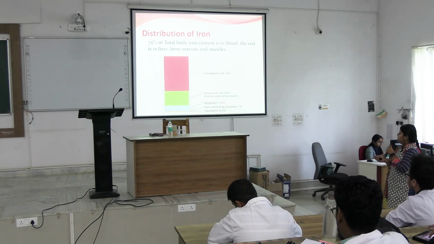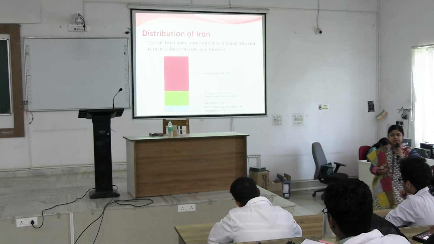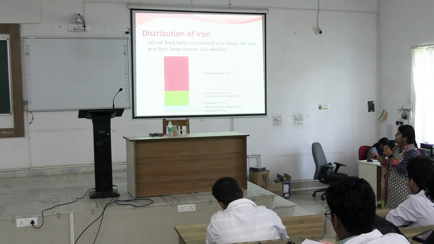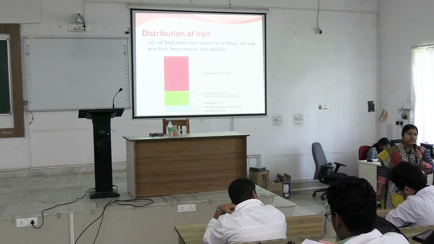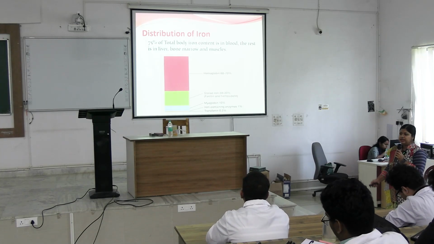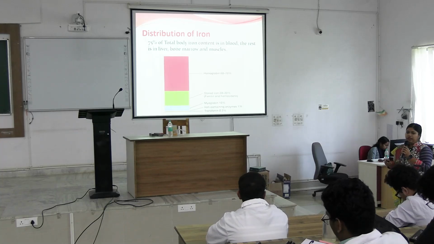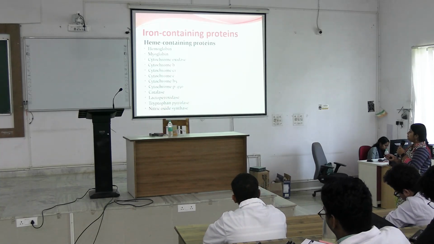In myoglobin 10%, ferritin and hemosiderin 20 to 30%. It varies, but approximately 75% of total body iron is in blood. So any kind of blood loss may lead to loss of iron. Otherwise, in daily metabolic pathways, iron is not excreted from our body.